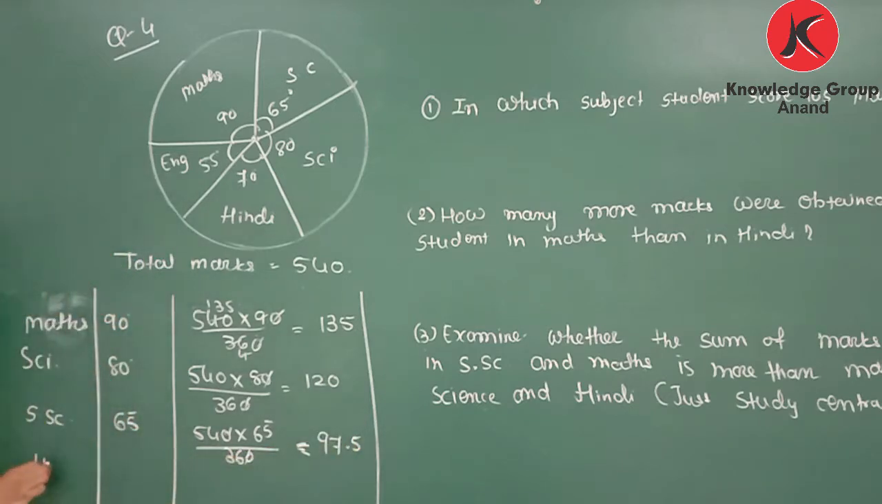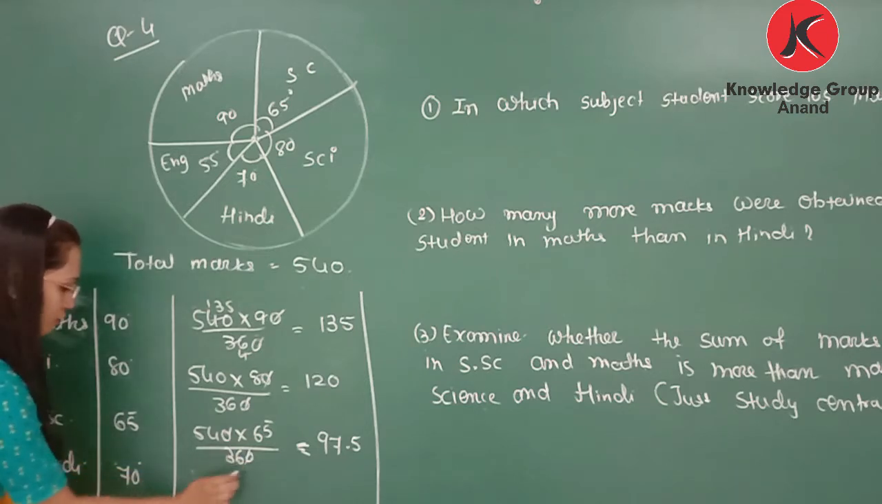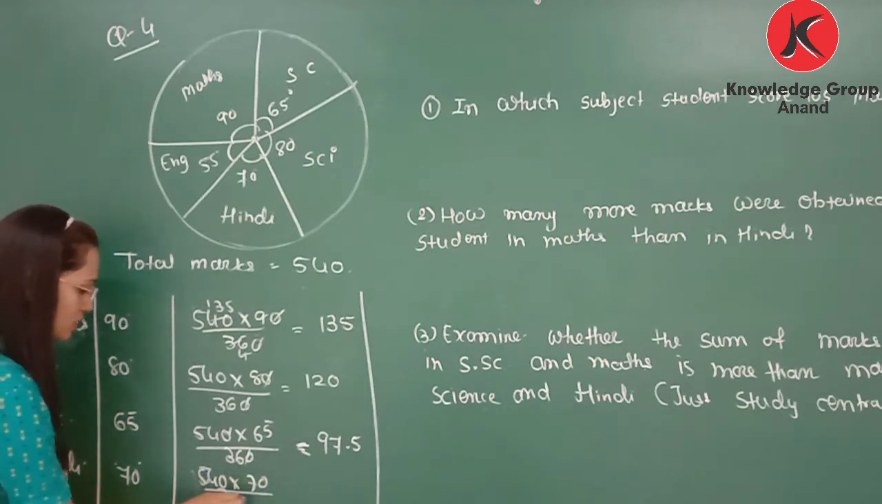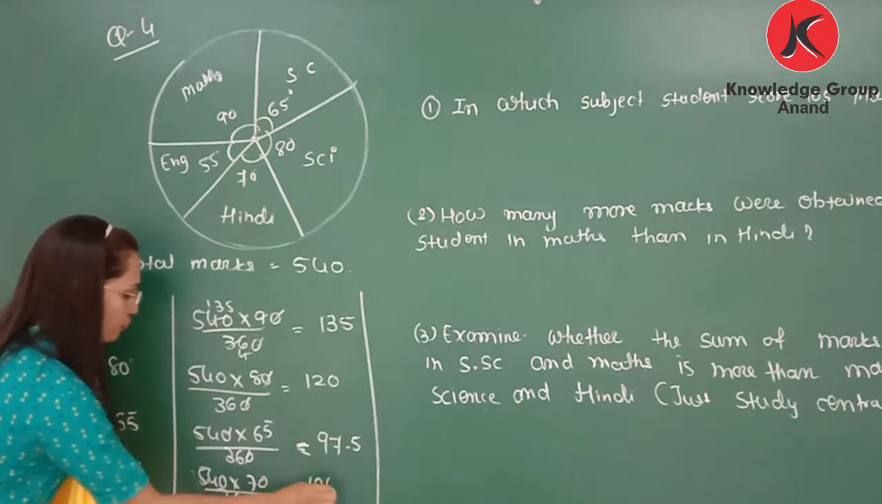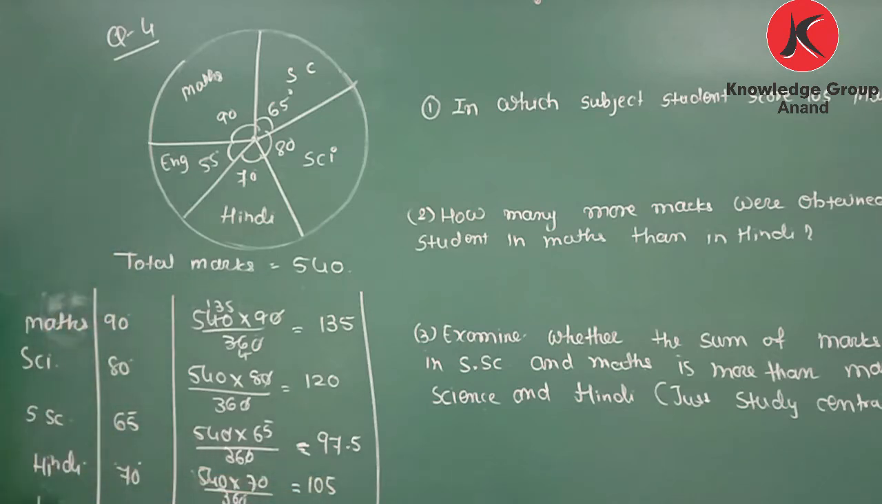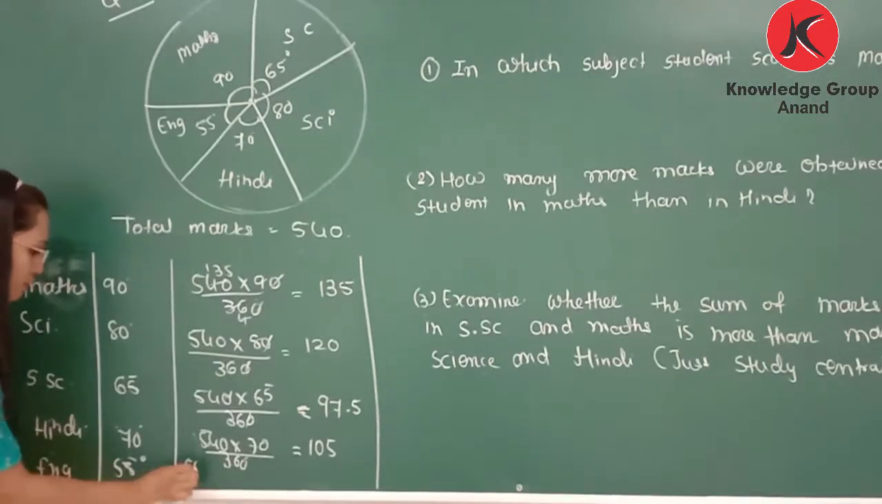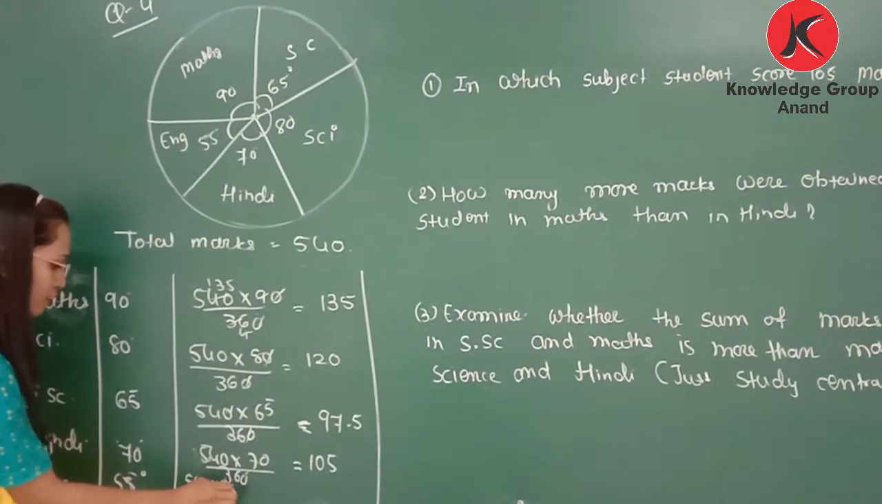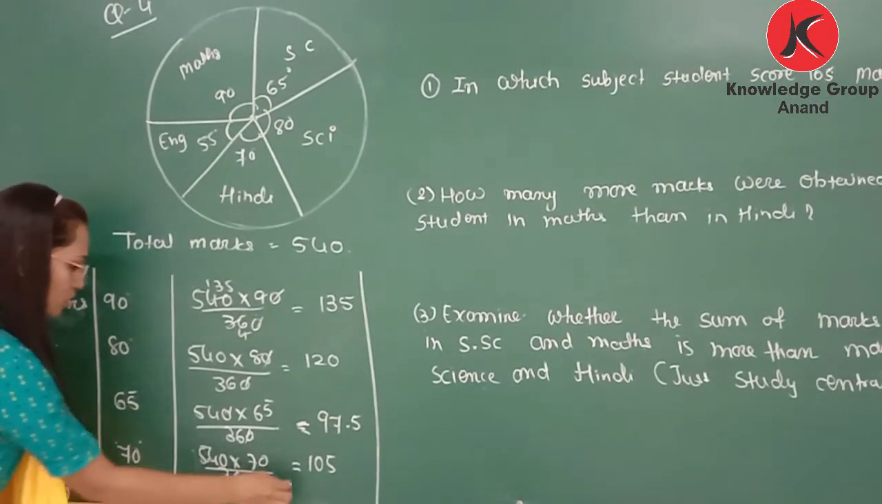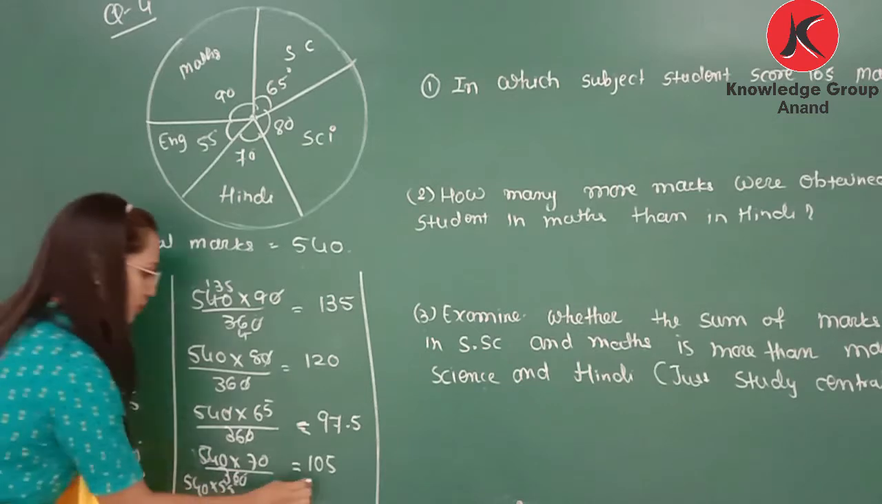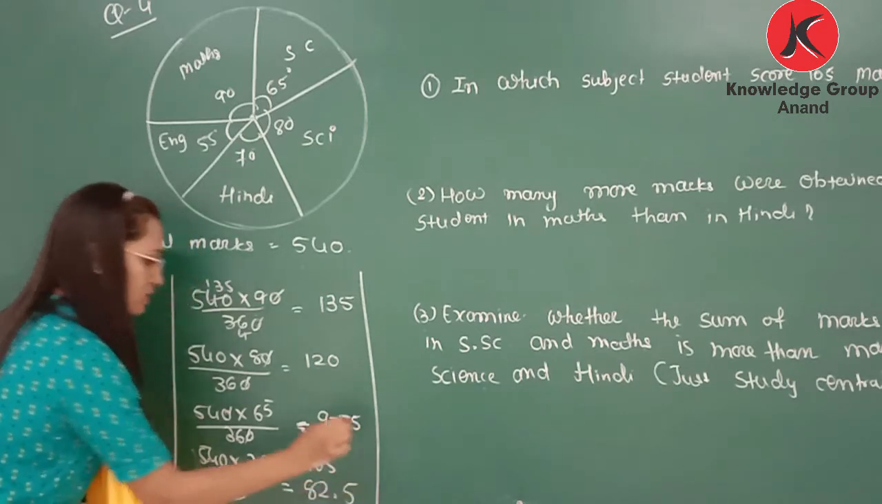Now for Hindi, in Hindi it is represented by 70 degrees. So 540 multiply 70 divide by 360. So that is 105. And last, English. So that is 55. So 540 multiply 55 divided by 360. So this will represent 82.5 marks.